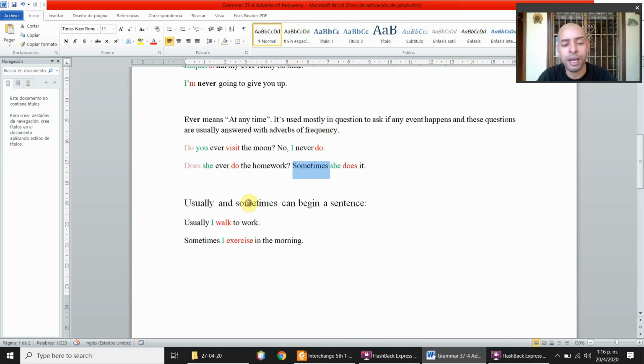Usually and sometimes can begin a sentence. So in some situations, or whenever you want, you can put usually and sometimes at the beginning of a sentence. So, usually I walk to work. You can use it before the verb or at the beginning of the sentence.